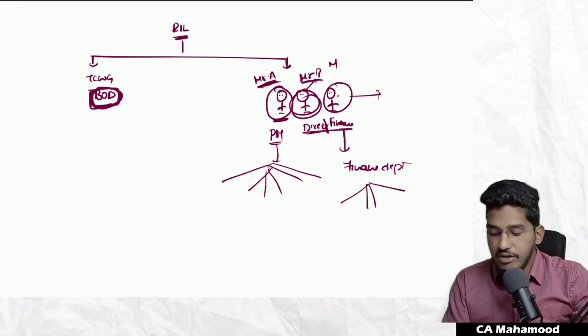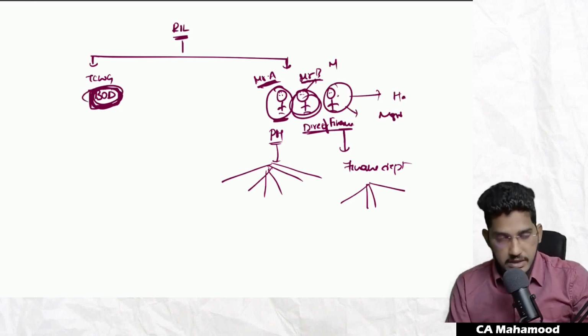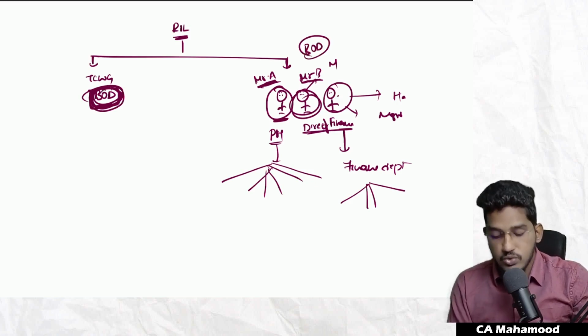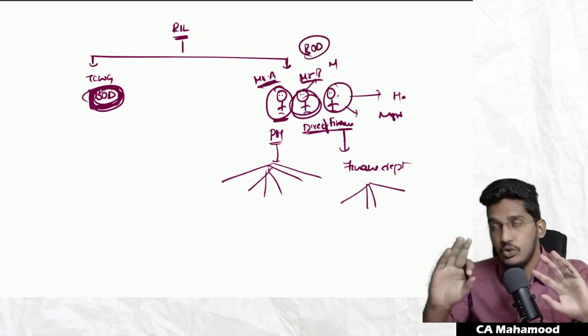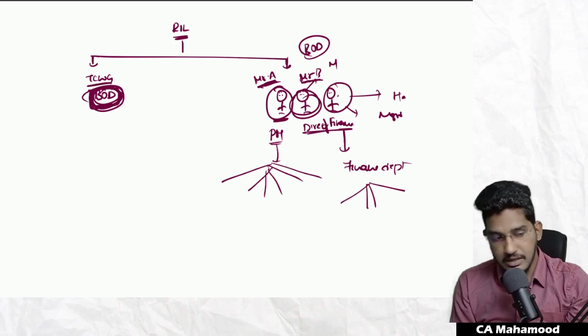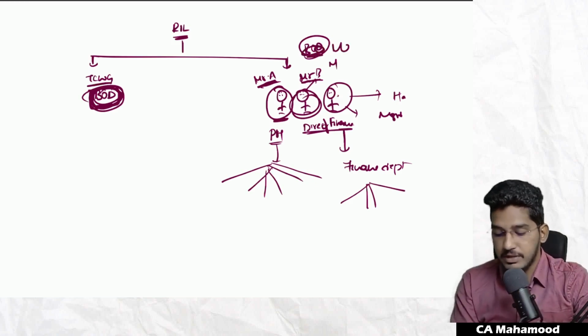Similarly, someone has to take care of production. They have appointed one head of production department. That head of production will fall under management, whereas the board of directors will fall under those charged with governance. Able to understand? Clear and comfortable, everybody? So this is the basic difference between those charged with governance and the board of directors. Those who make decisions and oversee the strategic direction will be called those charged with governance. But whoever is executing those decisions, we call them management.